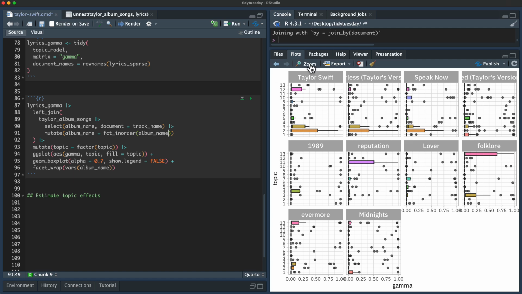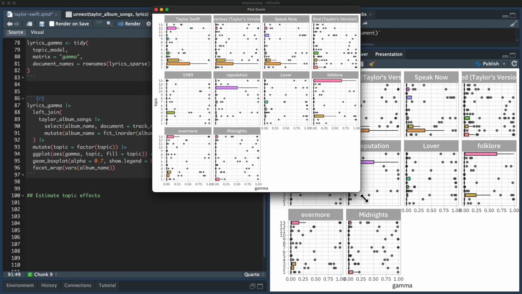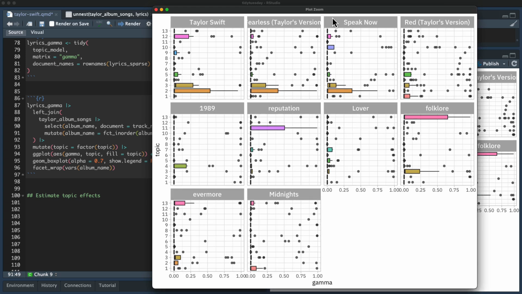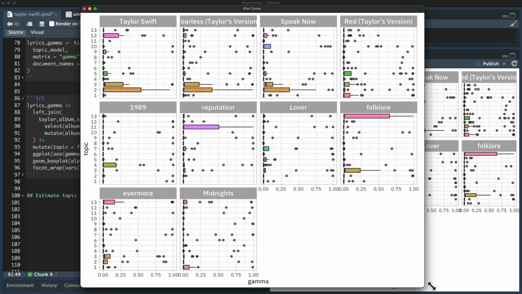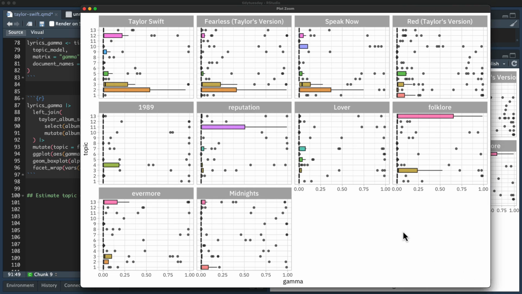All right, nice. Let's make this a little bigger so we can see it a little better. There we go. Okay. This is pretty interesting, actually. So from the early albums, lots of topic 2 and 3. Remember we had said that topic 1 looked like it was "All Too Well" in the Red album in general, and it is here.